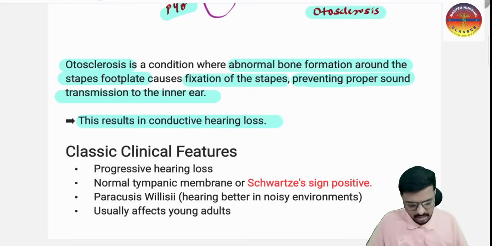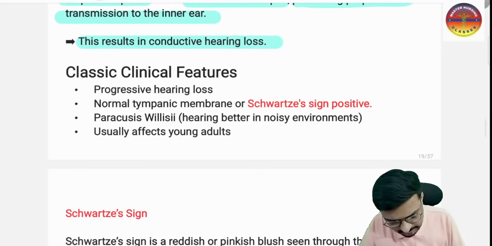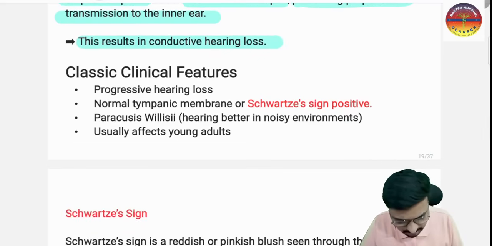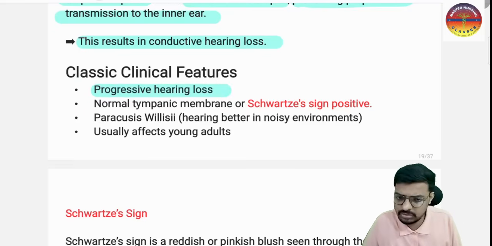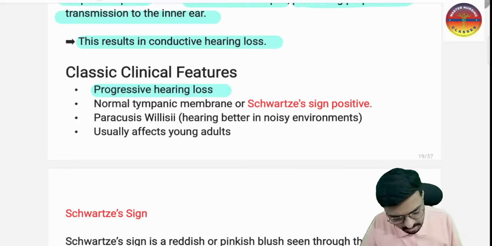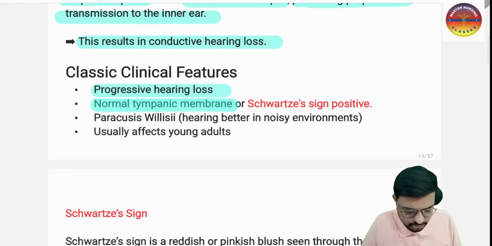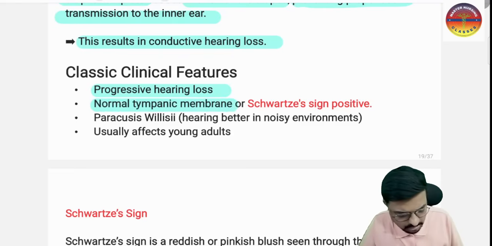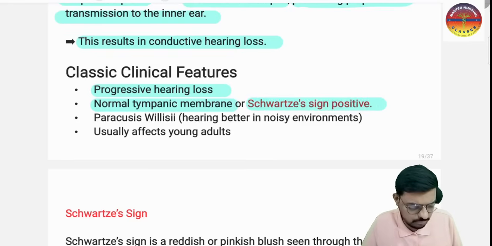Most importantly, you have to understand the classical clinical features. There is progressive, slowly worsening conductive hearing loss. The tympanic membrane looks normal, or the Schwartze sign may be positive if it is a chronic condition of otosclerosis.